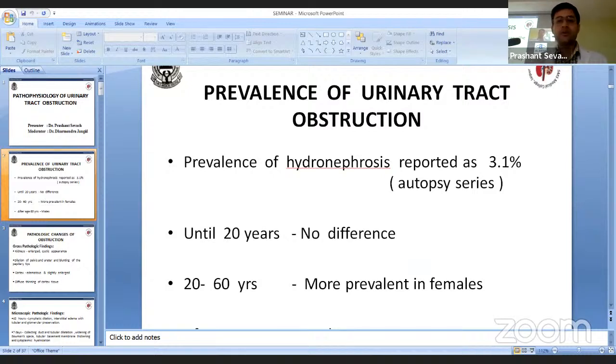Now, a few words about post-obstructive diuresis. It is a period of significant polyuria that follows the relief of urinary tract obstruction. Urine output can be 200 ml per hour or greater. It mainly occurs after relief of bilateral obstruction or obstruction of a solitary kidney, but it can rarely occur when there is a normal contralateral kidney.